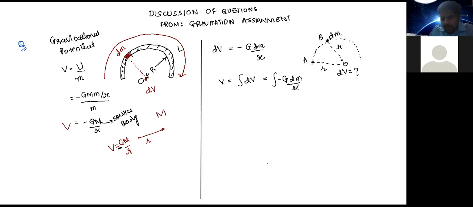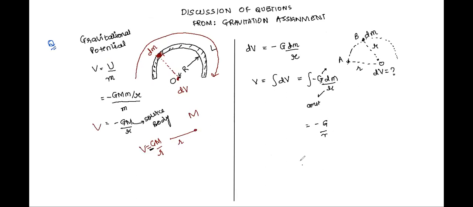So since r is a constant, and so is g, I can bring them out of the integral sign, correct? So we have r as well as g both coming out of the integral, which gives us minus g by r integral dm, right?